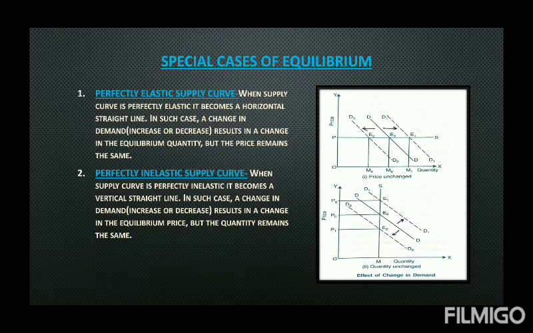That means with an increase in demand, price is increasing. With a decrease in demand, price is decreasing. But quantity is not responding. These two are special cases just because the supply curve is perfectly elastic in the first case and perfectly inelastic in the second case.